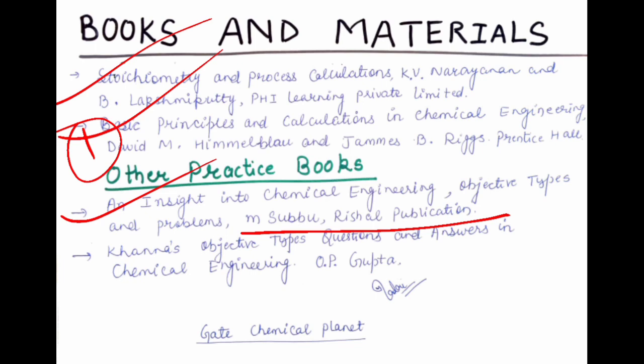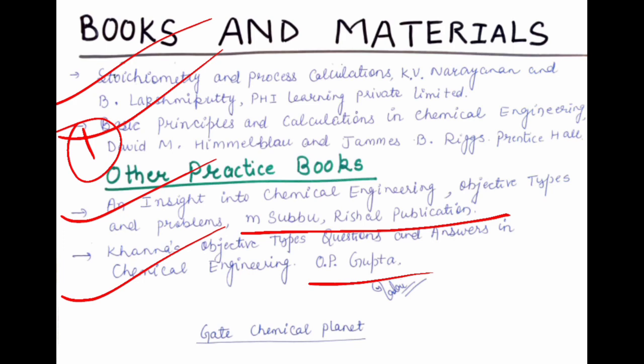You can calculate all these questions and learn some theory also. Theory is also given in this book, as well as some questions. Then the second book is very important, Khanna Objective Type Questions and Answer in Chemical Engineering by O.P. Gupta. Some other books I will also discuss in this video and show you the books also.